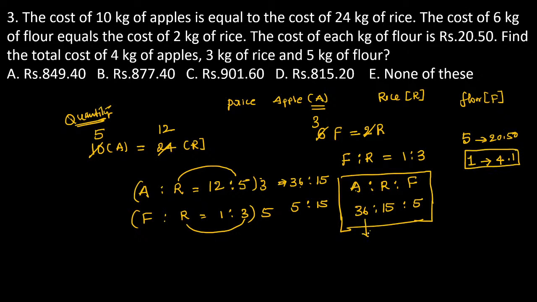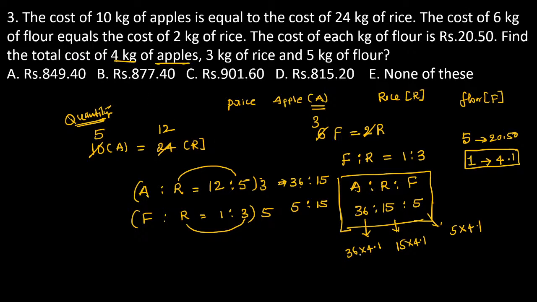If you want the A value, the value becomes 36 into 4.1. If you want the R value, the value becomes 15 into 4.1. If you want the F value, the value becomes 5 into 4.1. So that is the equation, guys. Now you tell me, what is the question? Find the total cost of 4 kg of apple.